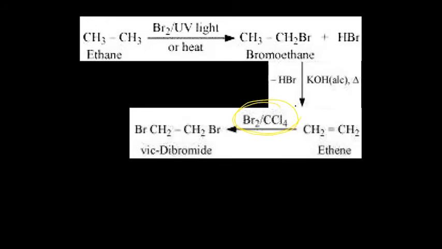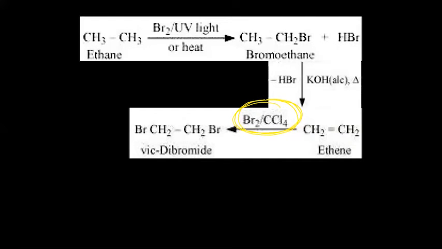Okay. Then one very important point is that after this one, I told you that we will be using this one. Carbon tetrachloride with bromine will give you vicinal dihalide. In one of the previous slides, when we were talking about multi-halogen compounds, I told you about this when we were talking about CCl4. With bromine, it will give you vicinal dihalides. Very important usage, very important conversion here. Okay.